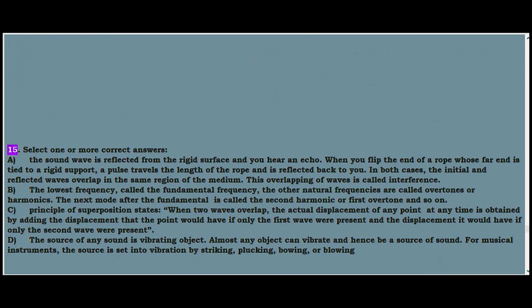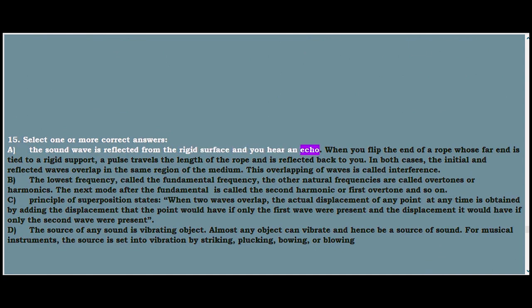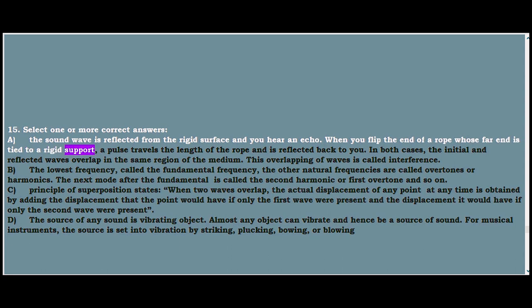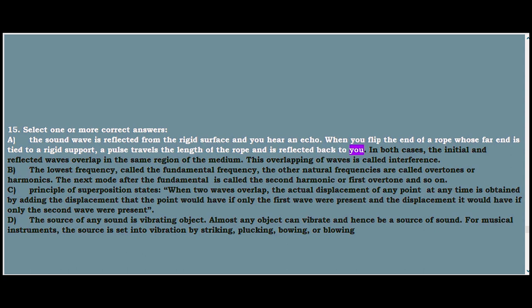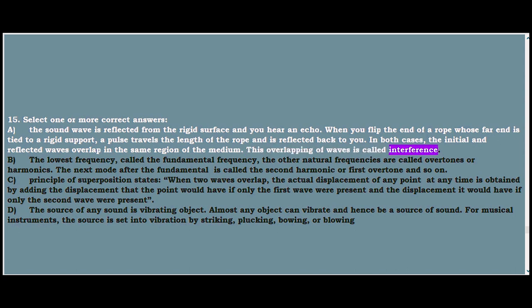15. Select one or more correct answers. A. The sound wave is reflected from the rigid surface and you hear an echo. When you flip the end of a rope whose far end is tied to a rigid support, a pulse travels the length of the rope and is reflected back to you. In both cases, the initial and reflected waves overlap in the same region of the medium. This overlapping of waves is called interference.